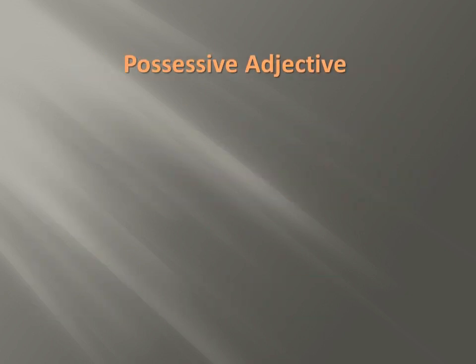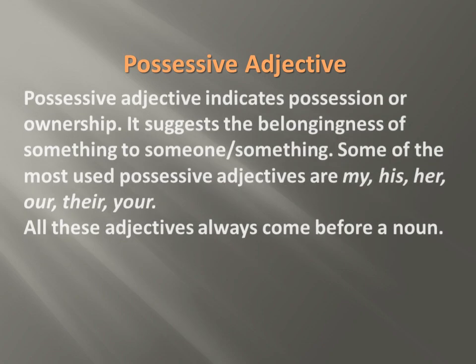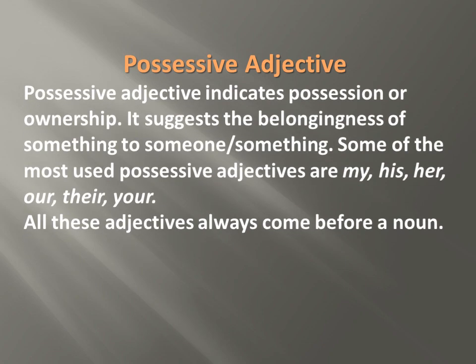Now we will see possessive adjectives. Possessive adjectives indicate possession or ownership. It suggests the belongingness of something to someone or something. Some of the most used possessive adjectives are my, his, her, our, their, your. All these adjectives always come before a noun. Let us see examples.